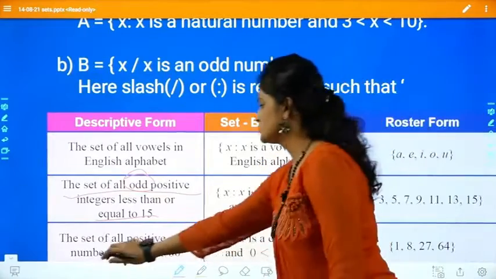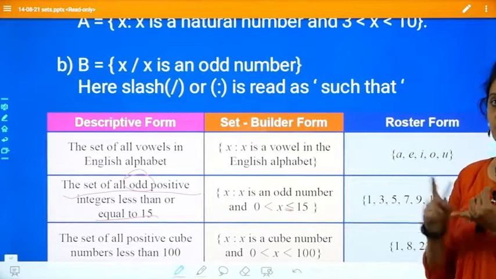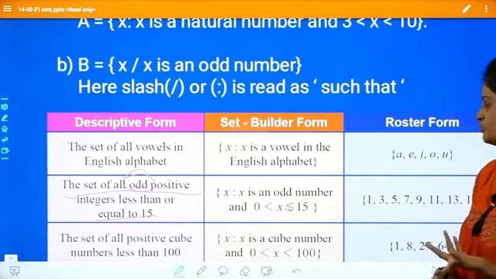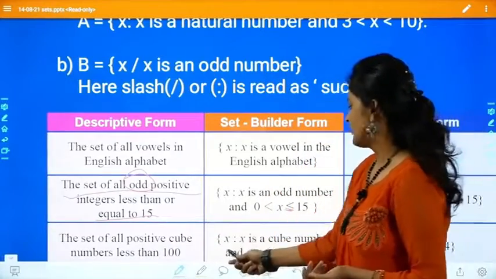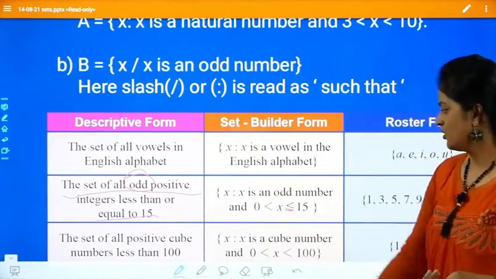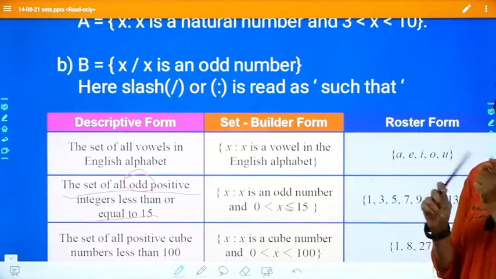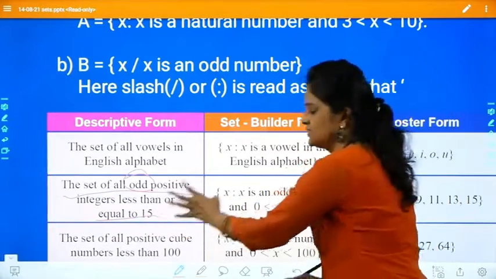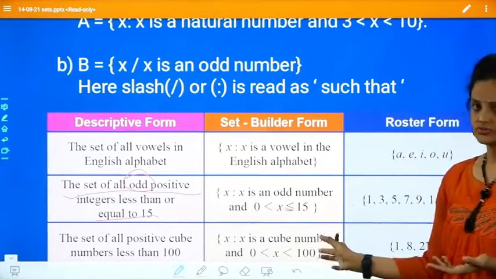Set of all positive cube numbers less than 100. Cube numbers: 1 cube, 2 cube, 3 cube, 4 cube like that. It has to be less than 100. If I have to write that in set builder form: x such that x is a cube number and x lies between 0 and 100. Same sentence, you write it in symbols, or you can write in words also.